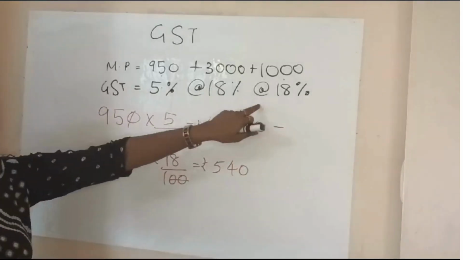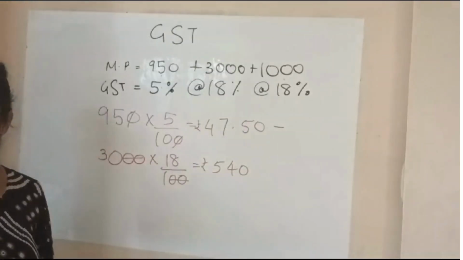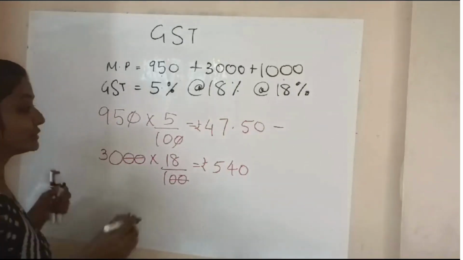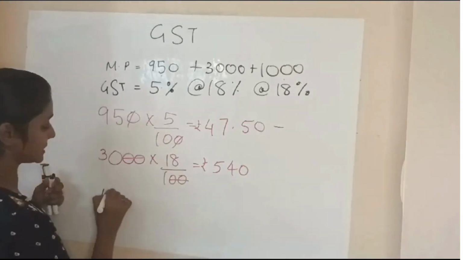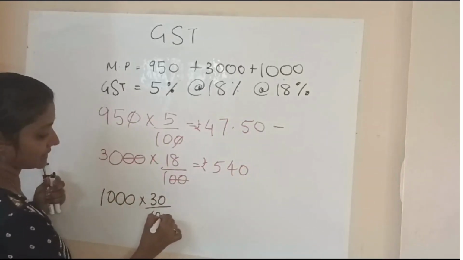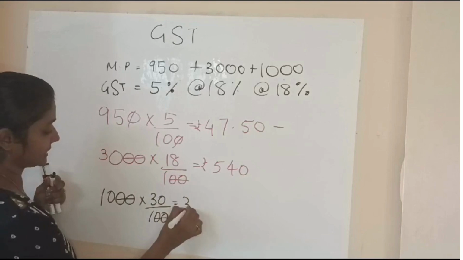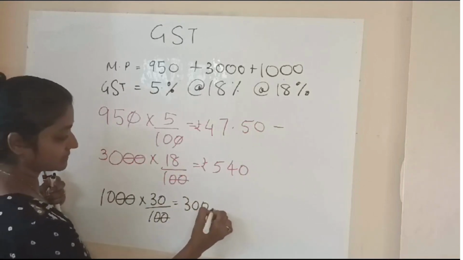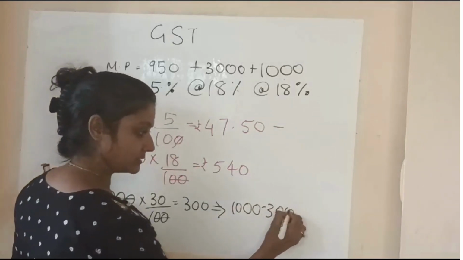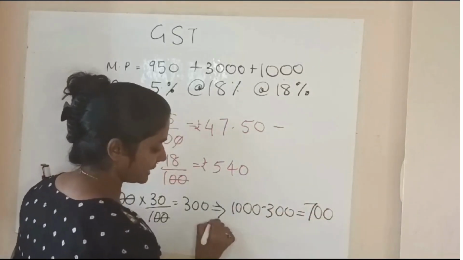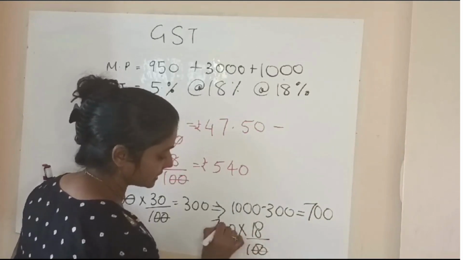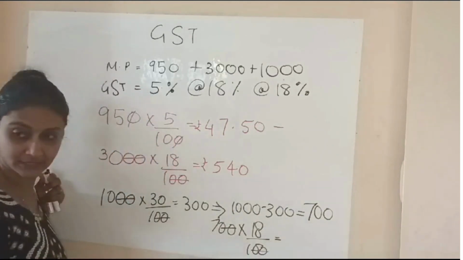Now the third one where he is going to get a discount of 30%. So first we have to take out the discount and then put the GST. So it goes like this: 1000 into 30 by 100. It will be 300, and thus this will become 1000 minus 300, which comes to 700. And on 700 we have to get the GST of 18%. So multiply and you get the answer.